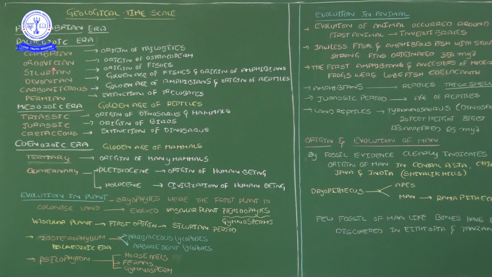Then after the Ordovician time period, in the Silurian time, fishes originated. In that particular time period of the Paleozoic era, the Silurian period, fishes originated. Then after that comes the Devonian period. This Devonian period has a suitable environment for the growth of fishes, so that is why we call this Devonian period the golden age of the fishes.